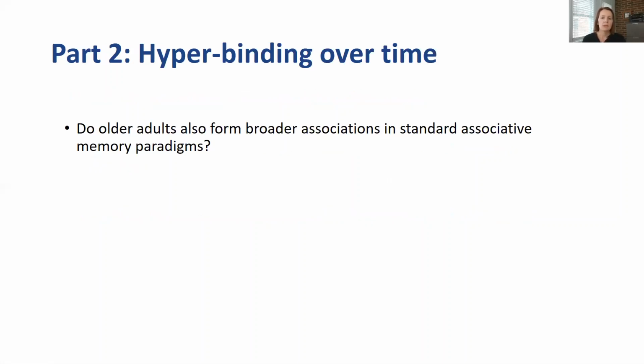So the studies I've discussed so far have shown that older adults form associations between co-occurring targets and distractors. But what about in a normal memory paradigm where there aren't distracting words hanging around? Is there any evidence for hyperbinding in this case? That's the question I'm going to address in the second part of my talk: whether older adults form broader associations over time in a standard associative memory paradigm.